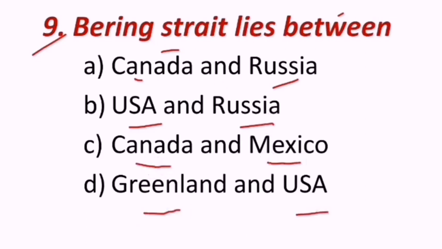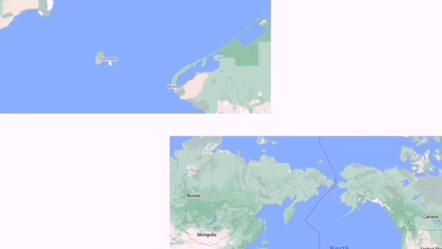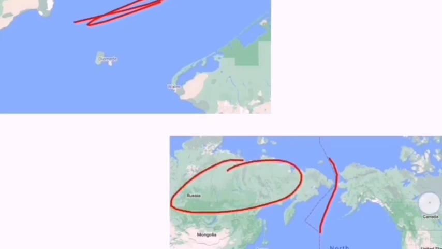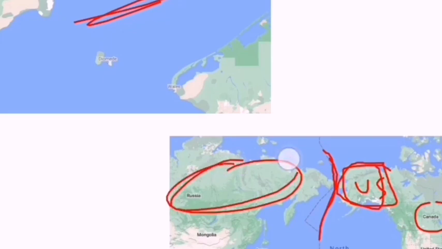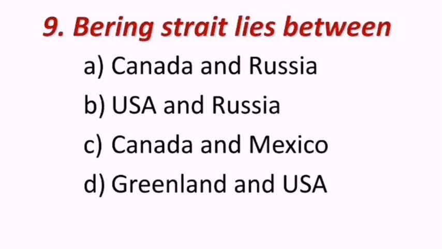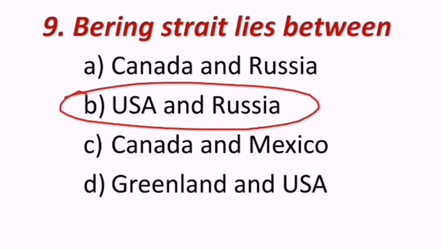Next question reads, Bering Strait lies between Canada and Russia, USA and Russia, Canada and Mexico, Greenland and USA. Look at the map. This is the Bering Strait. On this side is Russia, and this is not Canada, guys. From here to here it is Alaska, which belongs to the US. So Bering Strait lies between US and Russia. The correct answer is B, that is USA and Russia.